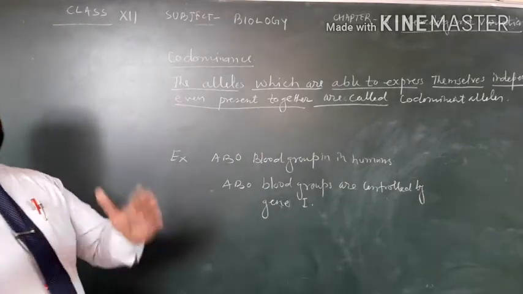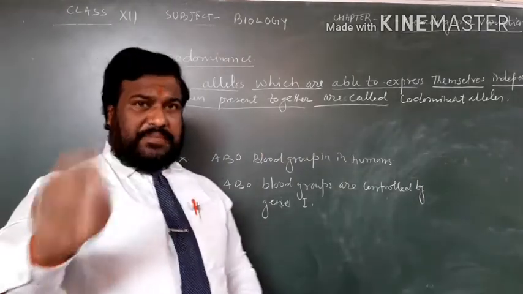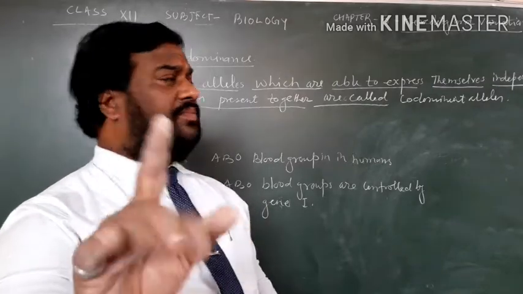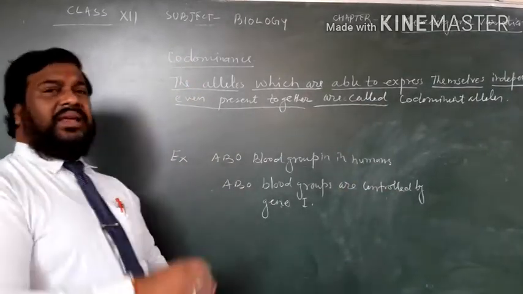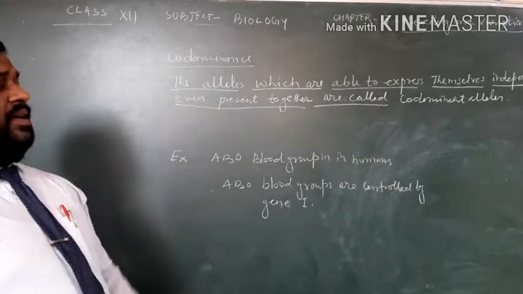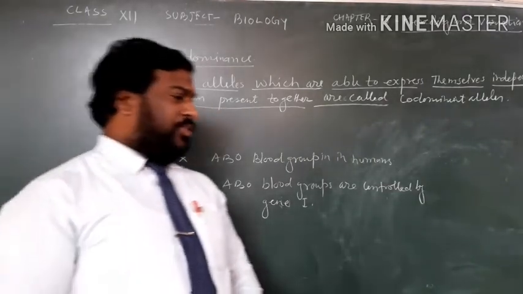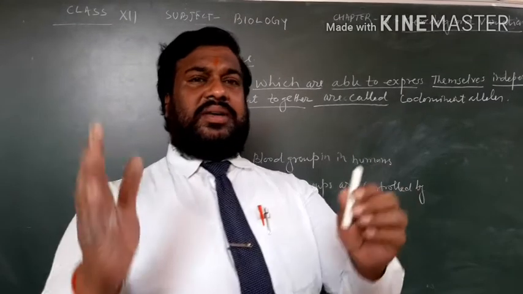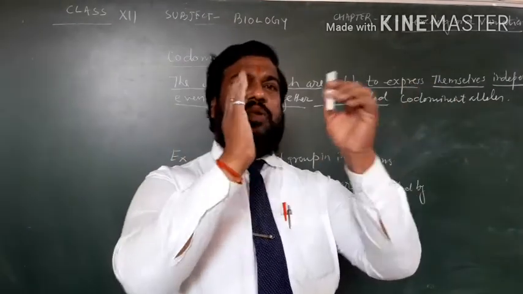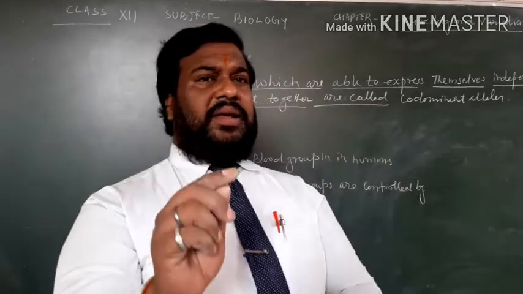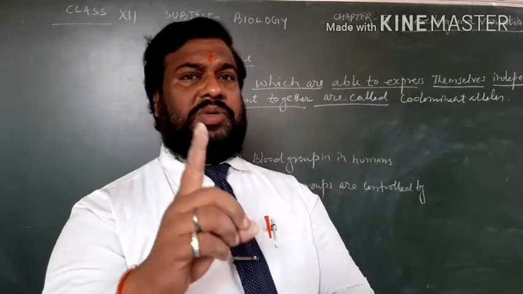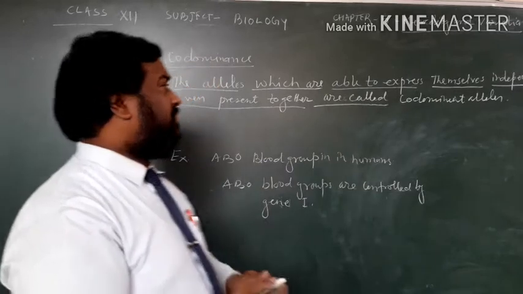Means the alleles which are able to express themselves independently, means freely, even when present together. Suppose two alleles are located on the same locus, they have the ability to express both equally.